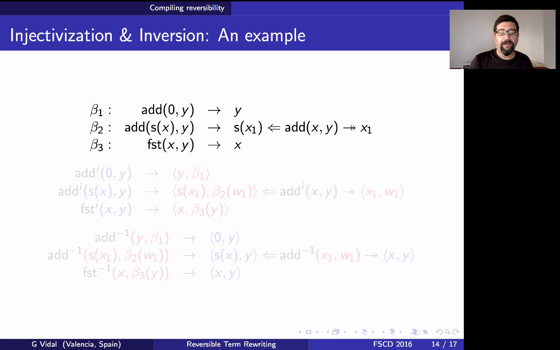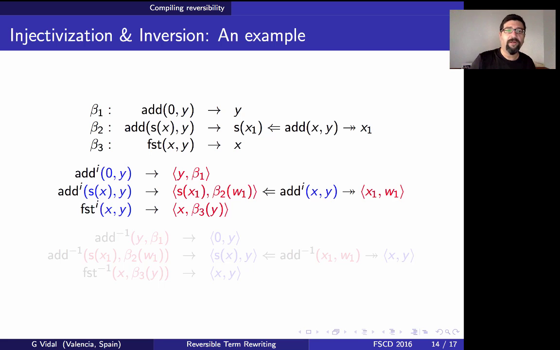First, we have a first transformation that we call injectivization, this one. So the idea here is basically, we introduce fresh names for the functions with this superscript i, okay? The left-hand sides are the same. We are not changing the left-hand sides, okay? And for the right-hand sides, we are introducing pairs. The right-hand sides should always be a constructor term, and now we have a pair with the original constructor term, and the second element in the pair is basically a trace term as before, okay?